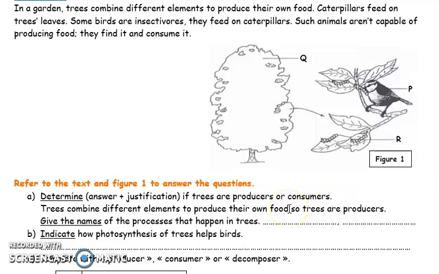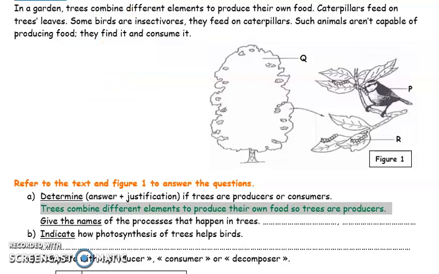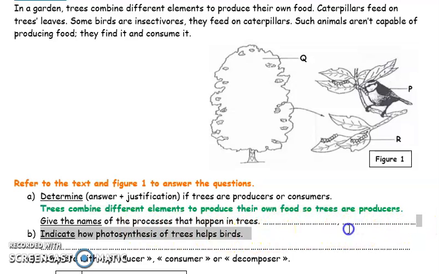Since they use different elements from nature to produce their food. Give the names of the processes that happen in trees. Trees produce their food through a food-making process called photosynthesis. But trees are also living things, so they breathe. Respiration is another process that happens in trees.